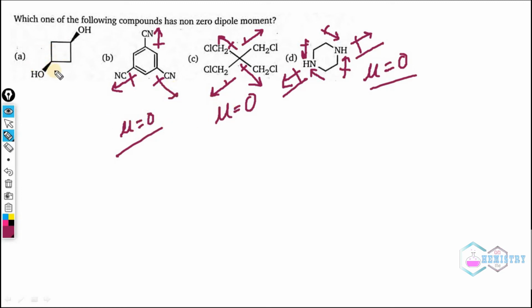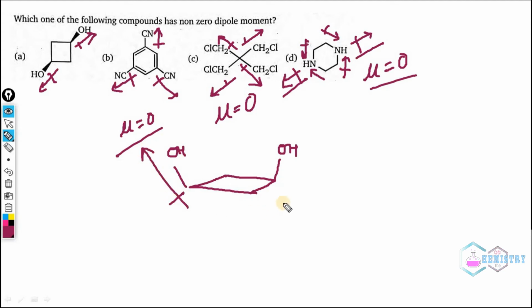And this compound also looks like it has a 0 dipole moment, but that is not the case. Actually, this solid line means that both the bonds are above the plane. That is, if we draw the carbon in this plane, we will clearly see that the OH will be above it. So the dipole moment occurs in this type of direction and there will be a net dipole moment in these directions. Hence, in this compound, the dipole moment is non-zero.